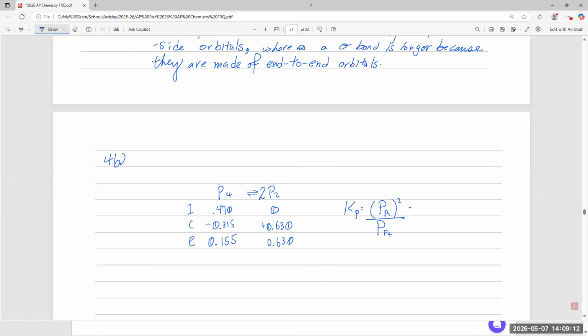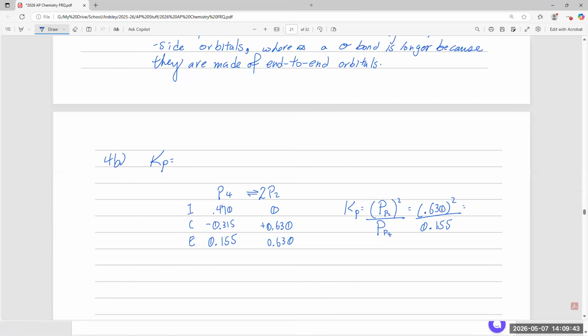So what do we got to do? We got to plug in the values, right? So P2 is going to be 0.630, and that is squared, all over P4, which is 0.155. And what does that come out to? 0.63 squared divided by 0.155. That gives me a Kp value of, with three sig figs, 2.56, right?